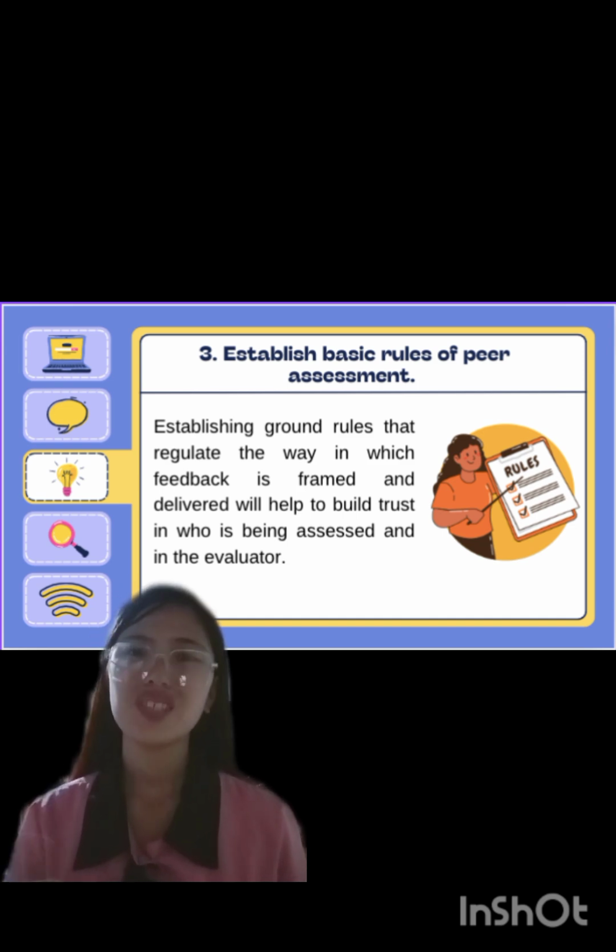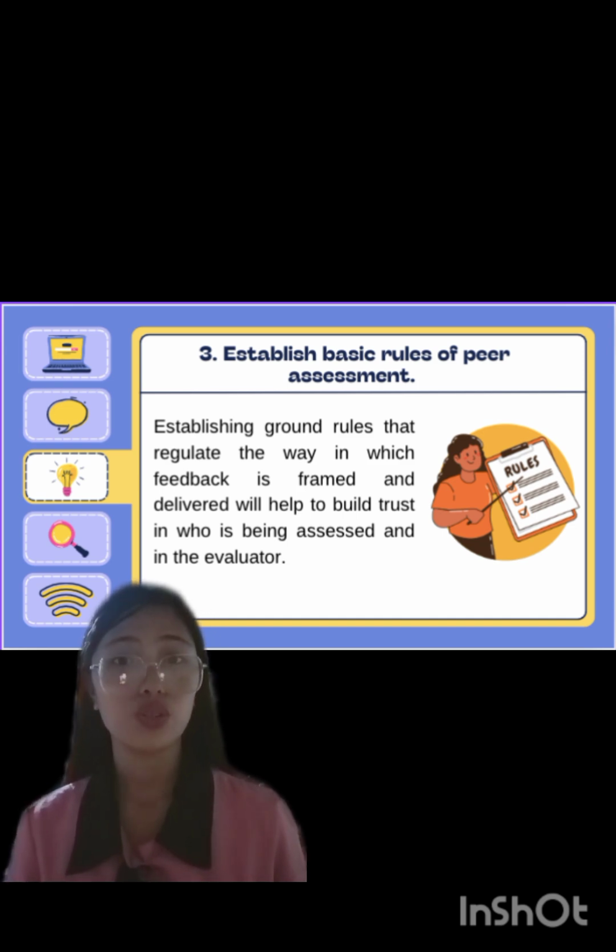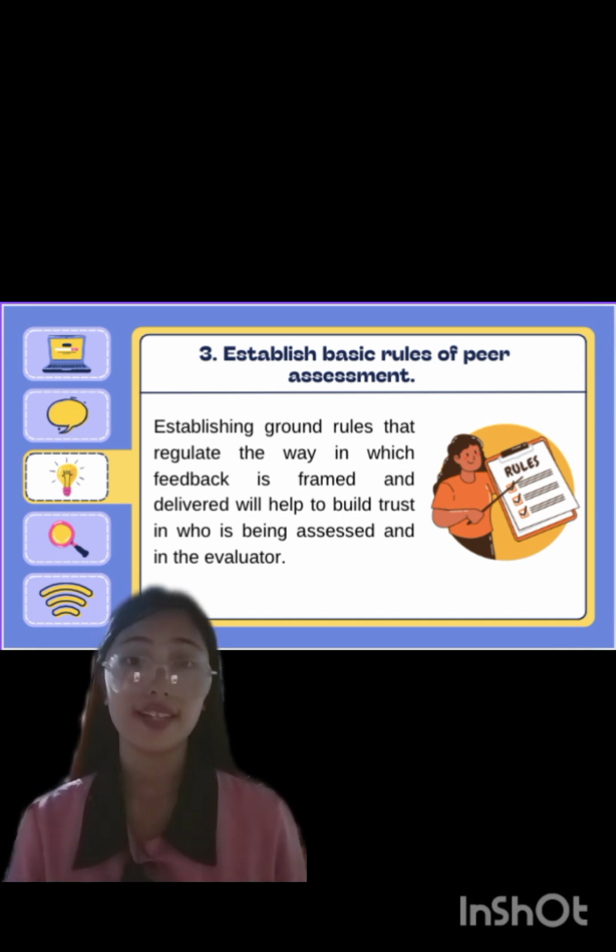What strategies can you use to ensure that students consistently follow the established rules for providing constructive and respectful feedback during peer assessments? Establishing ground rules that regulate the way in which feedback is framed and delivered will help to build trust in who is being assessed and in the evaluator.